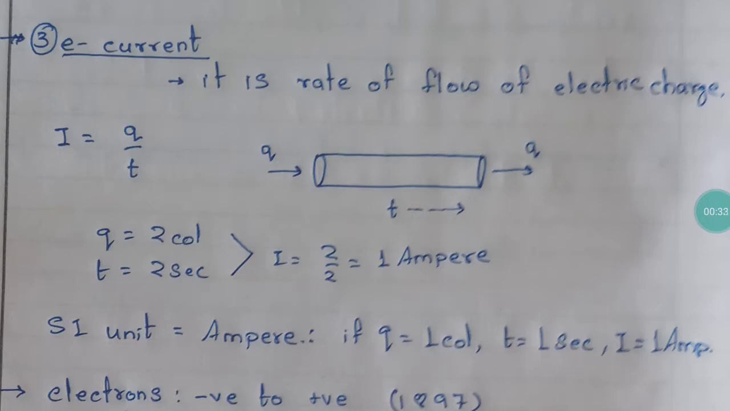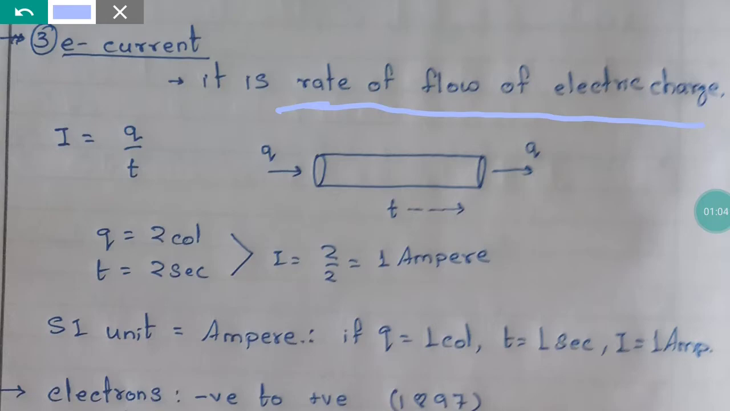It is not exactly the flow of charge, but, mind these words, it is the rate of flow of electric charge. Now what is this rate? Rate means how fast or how slow. Rate here does not stand for price, the cost of something. It stands for how slow or how fast things are taking place.